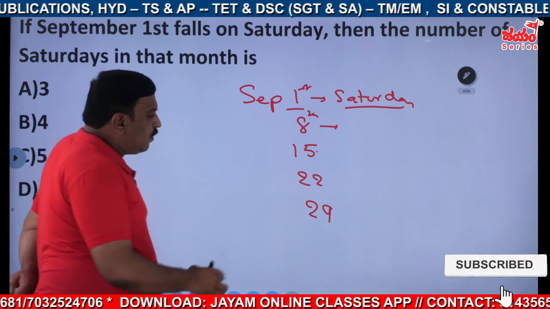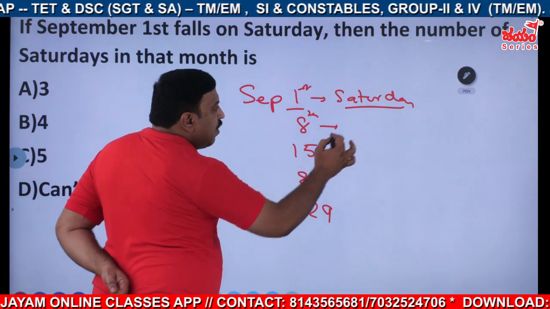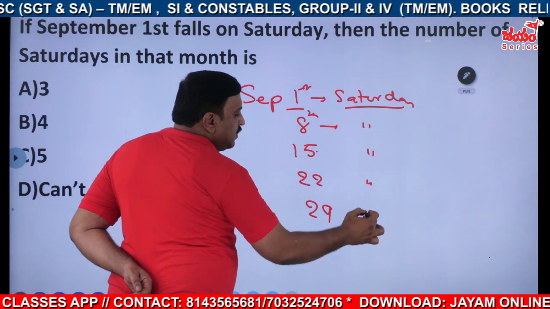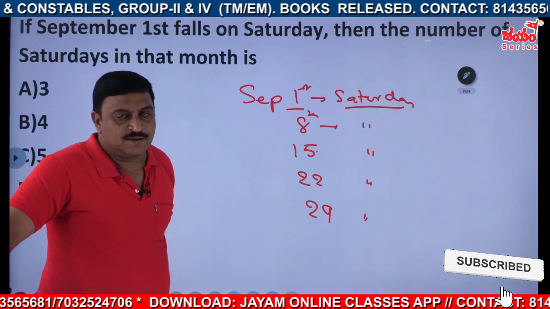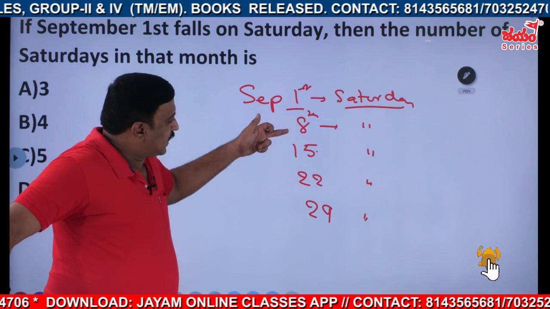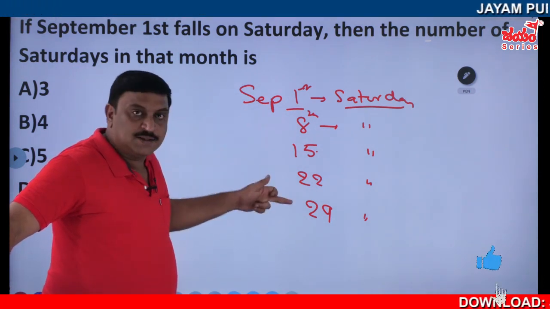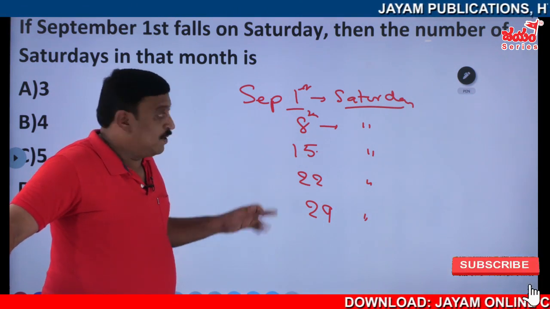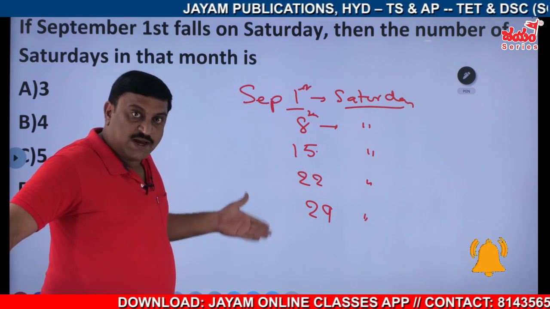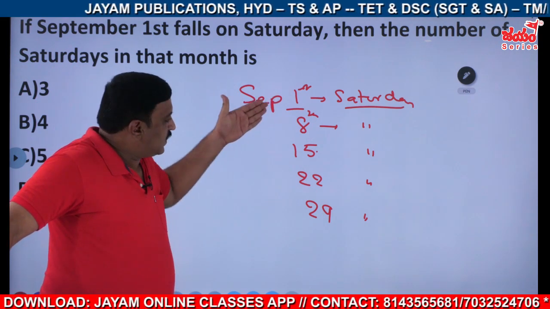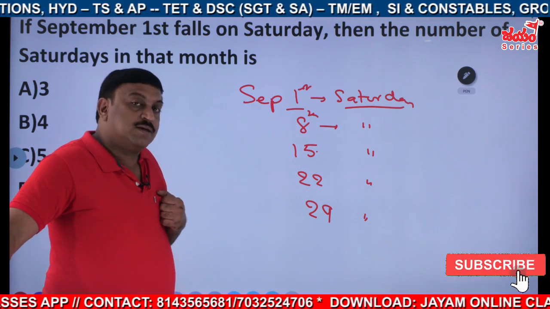Plus 7 means we go to the next month, no? 29 plus 7. So in this month, how many Saturdays appear? 5 Saturdays appear, right? The second Saturday is the 8th, the 4th Saturday is the 22nd, which are bank holidays. But in this one, definitely 5 Saturdays are there: 1st, 8th, 15th, 22nd, 29th. Understood?